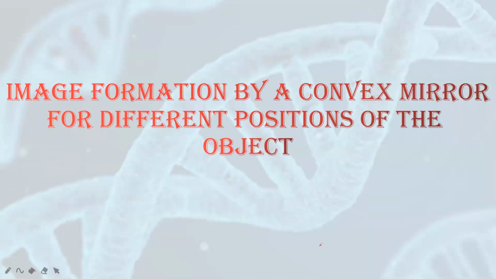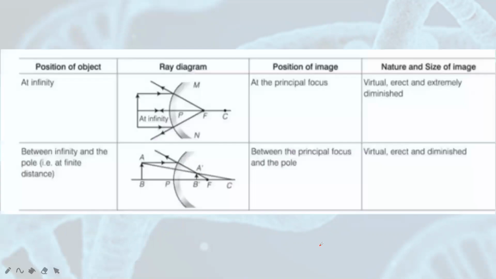Now we'll be studying image formation by a convex mirror. The table has been given in your textbook. Here the ray diagrams are also given. We can study: if the object is placed at infinity, where will the image be placed in a convex mirror? The image will be formed at the principal focus.